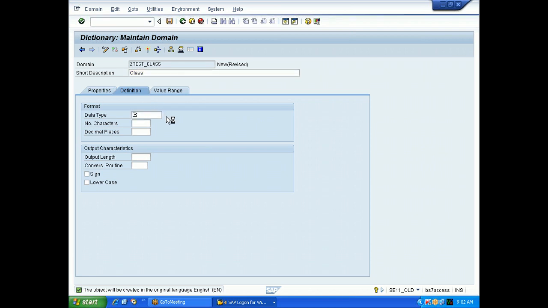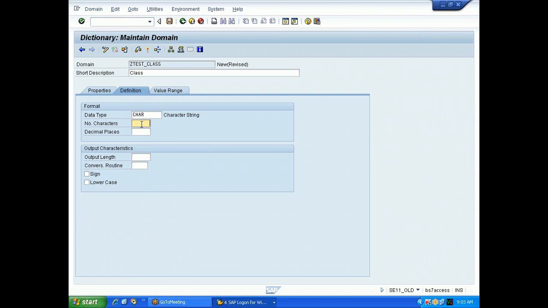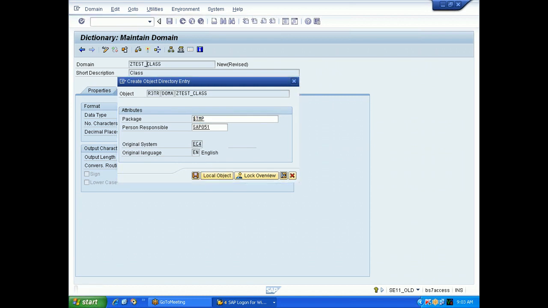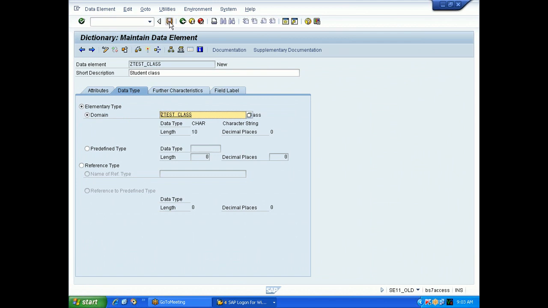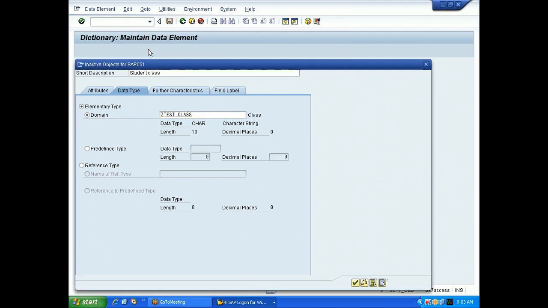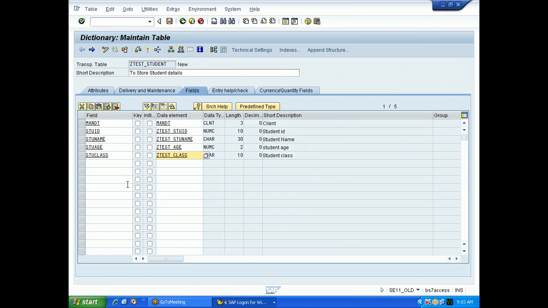Class will be, what shall I give for the class? Character. Characters, some 5 characters I'll give. Otherwise some 10 characters. Save, check, activate, come back.